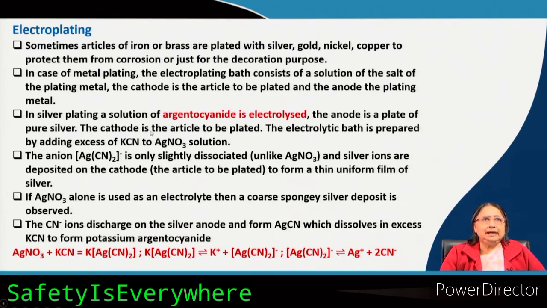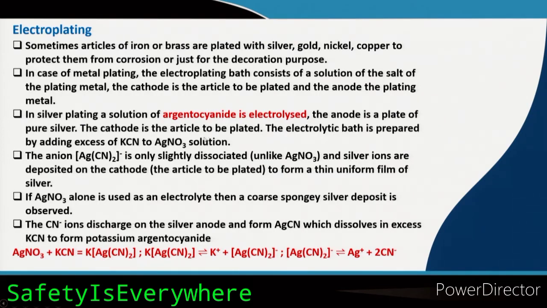The anode is a plate of pure silver, because you want to do silver plating, and the cathode is the article to be plated, okay. The electrolytic bath is prepared by adding excess KCN to AgNO3 solution. So, when you add excess CN to AgNO3, it will definitely form the argento cyanide, okay.